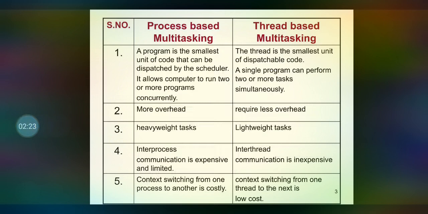Also, context switching, that is switching among the processes in order to execute more than one process, is costly in process-based multitasking, but in thread-based multitasking, context switching is less expensive.